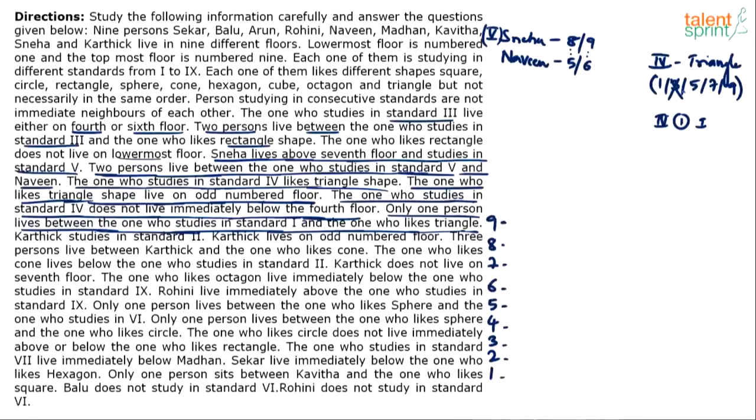So basically the 1st standard fellow is also on either 1 or 3 or 5 or 7 or 9. Why is it so? Because there is a gap of 1 floor between the 4th standard and the 1st standard. I'm sorry, I'm repeatedly using floor in place of standard. So meaning if the 4th standard fellow is odd floored, the 1st standard person will also be odd floored.